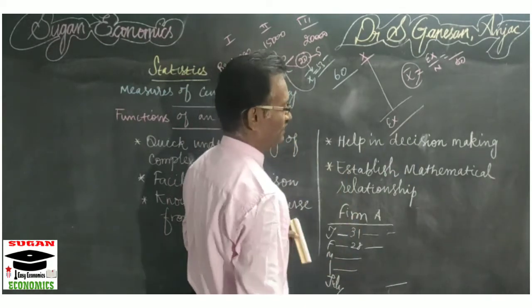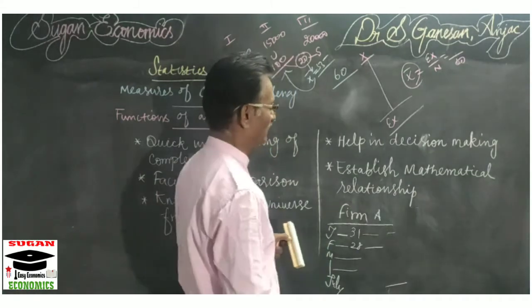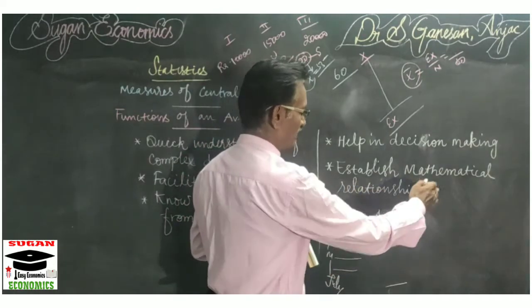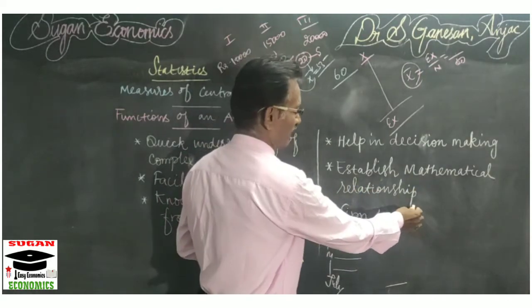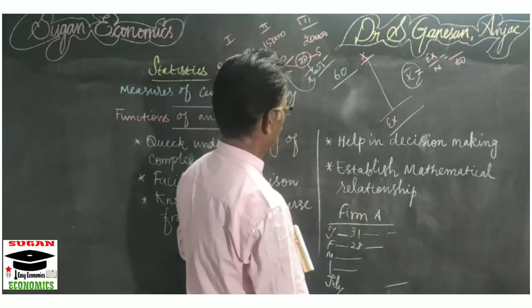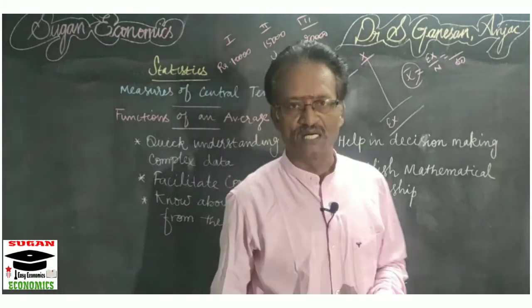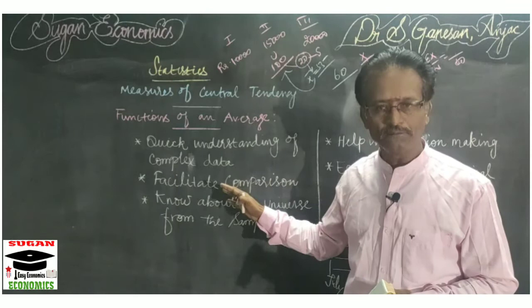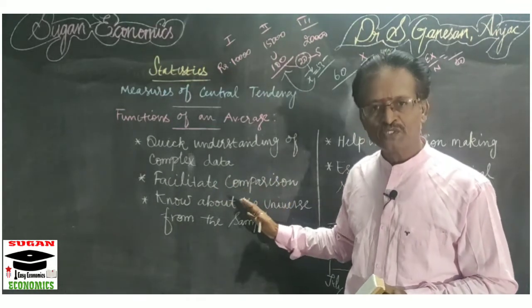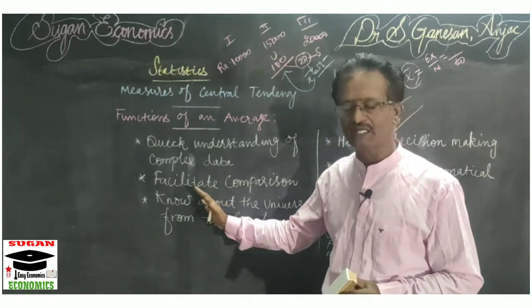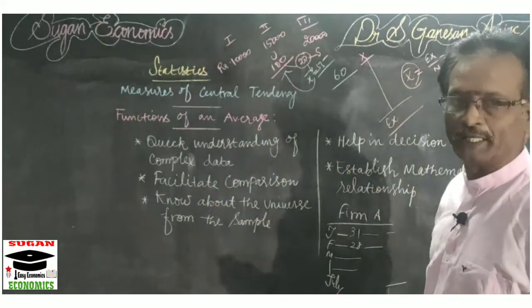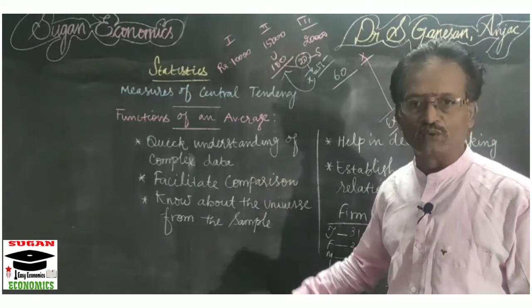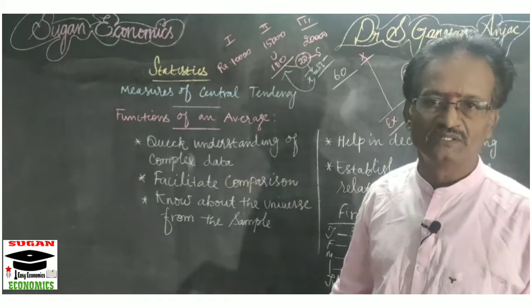Then, it establishes mathematical relationship. Averages are used and they provide some mathematical relationship to study any concept or problem. So these are the functions of averages. The first function is quick understanding of complex data. The second is that it facilitates comparison. With the help of a sample value we can understand the universe, it helps in decision making, and it establishes mathematical relationship. Students, kindly go through the video and understand the functions of averages.